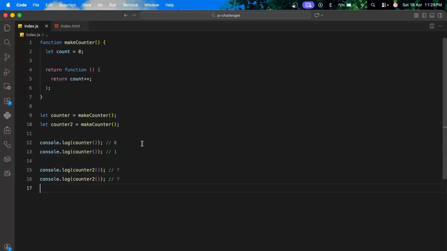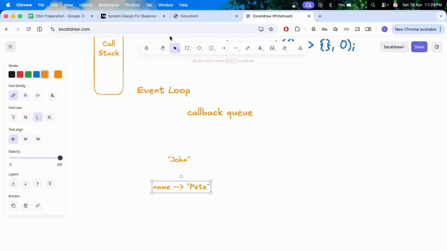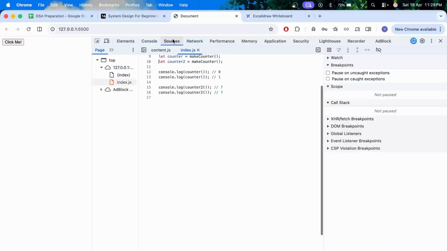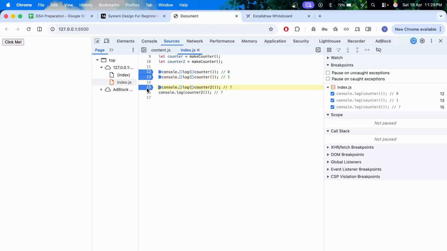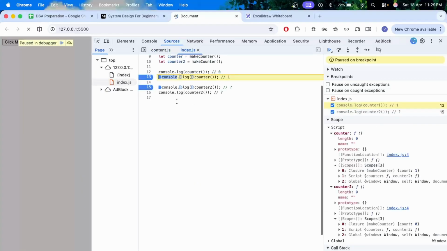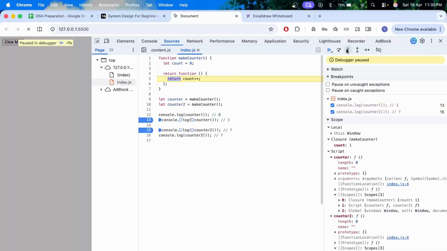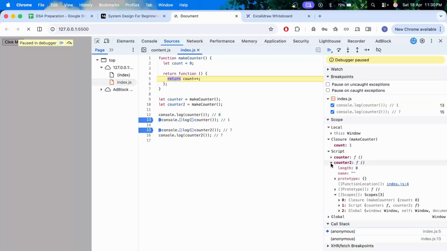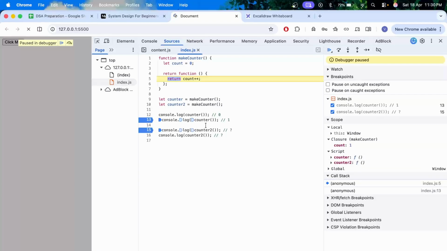Now let's open the dev tools over here in the sources. I've added debugger over these lines, and now refresh. If you see over here, right now we are in this line. Let's move inside this function. So see, right now we are inside counter, and this is the second time it has been called. So inside this closure, the count is now 1. It started with 0, it's now 1.